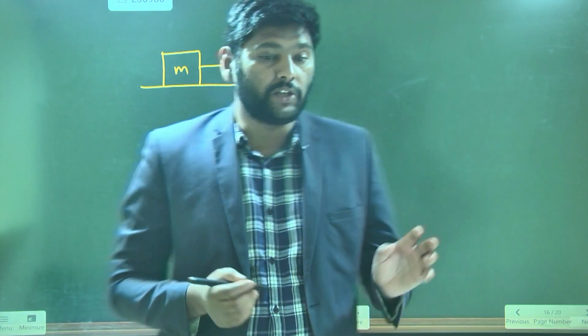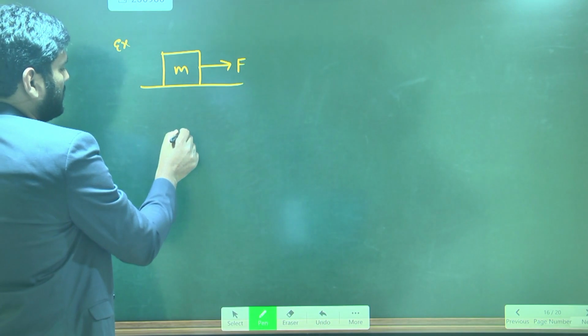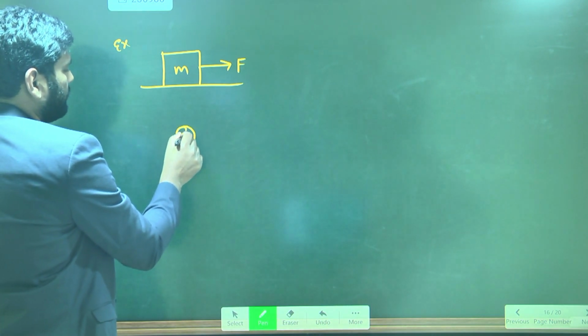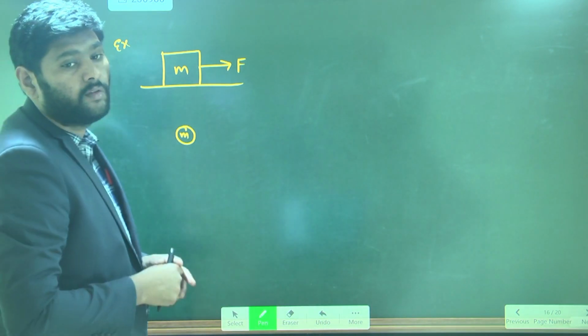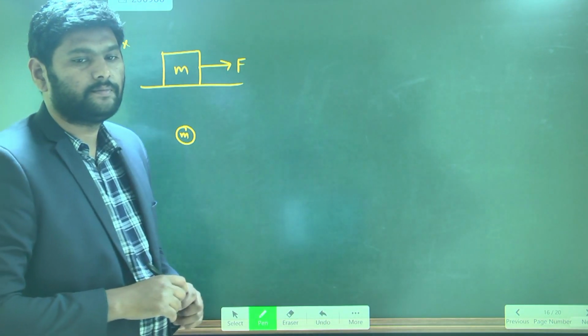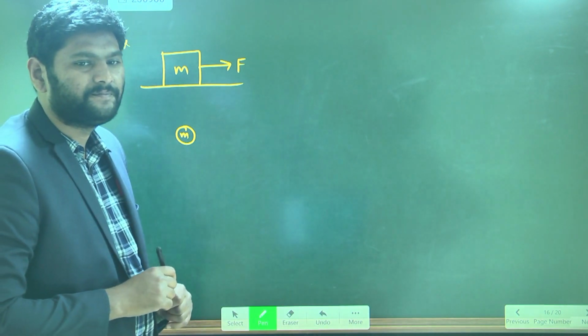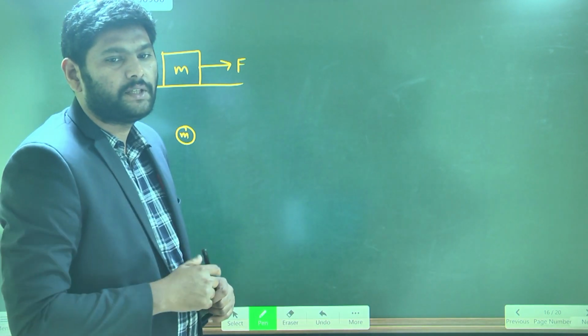Very good. I am isolating. So this is a system. From the system I am isolating this, your mass now. And after isolating, what is the next step? What is the second step? The second step is